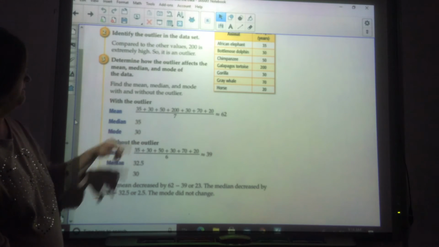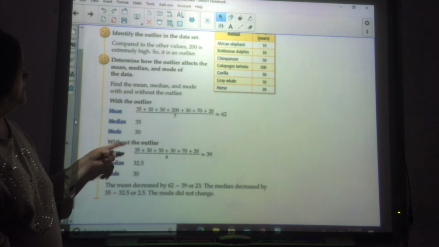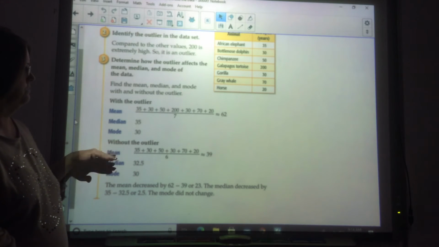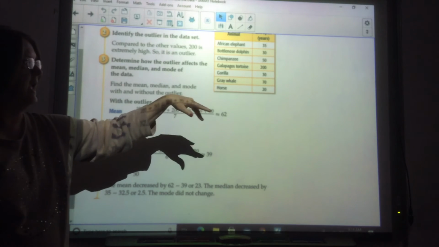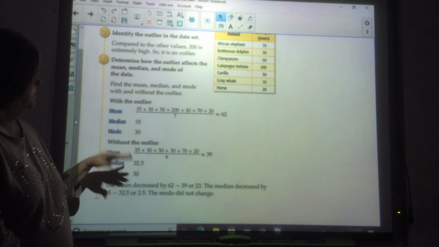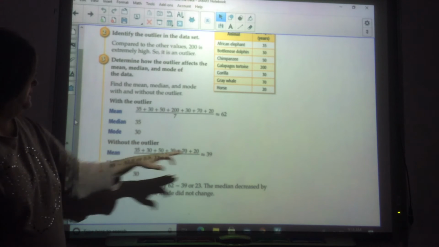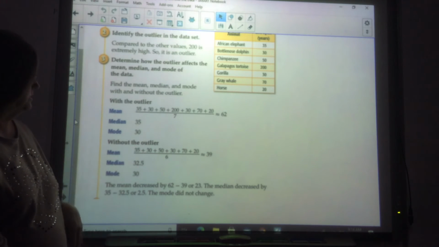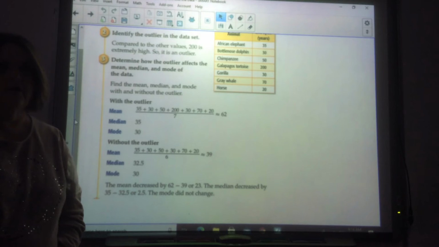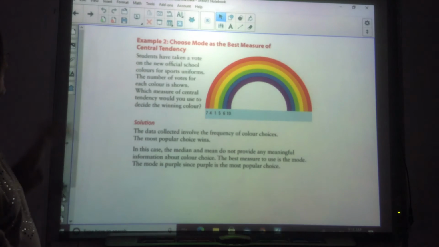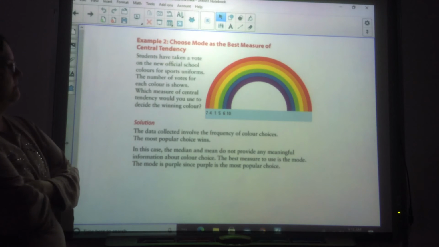The median's 35. All right, now they also do the mean, the median, and the mode without the outlier by taking out the tortoise. So the mean is 39. When you do that, the median is 32.5 and the mode is still 30. So the median best describes the data here.